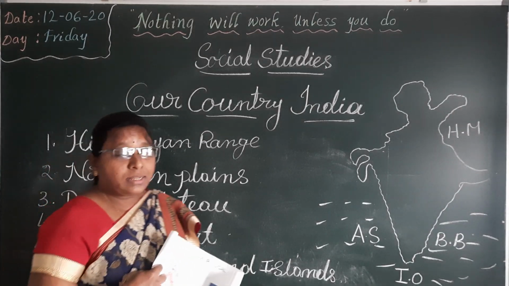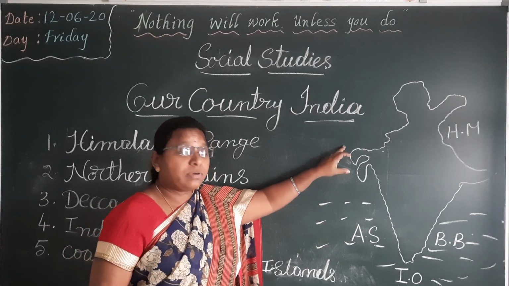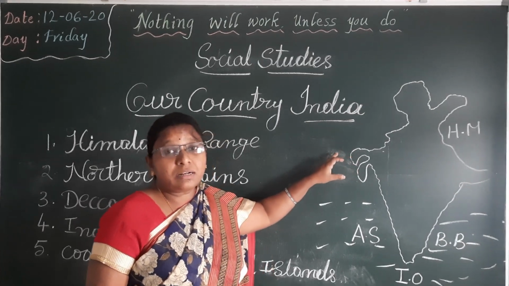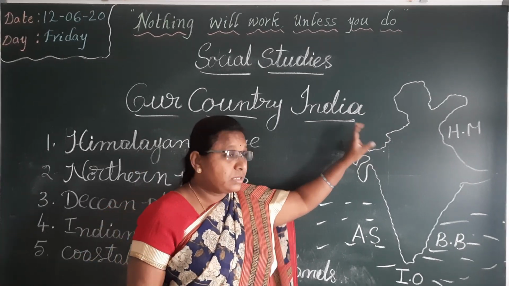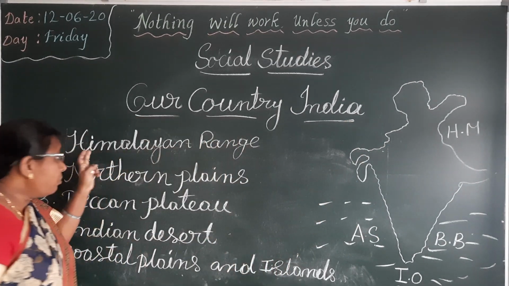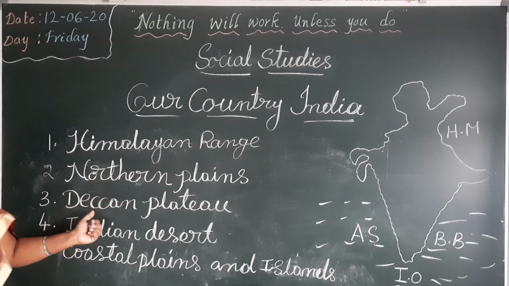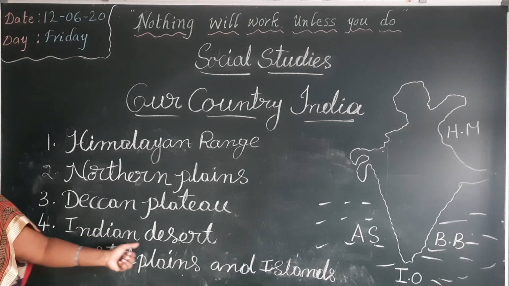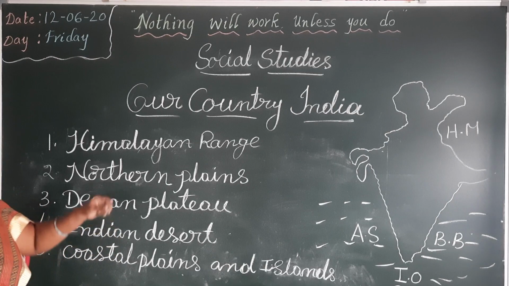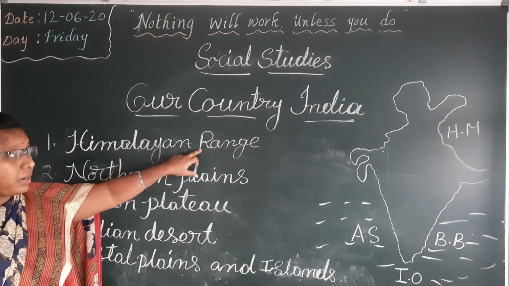Now, let us know about physical features of our country. India is divided into 5 physical regions. There are Himalayan range, Northern Plains, Deccan Plateau, Indian Desert, and coastal plains and islands. Now, first we will see Himalayan range.